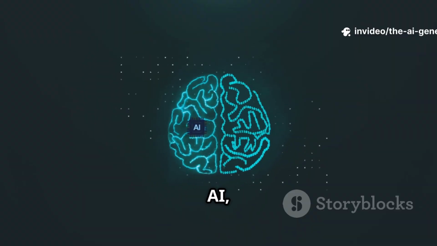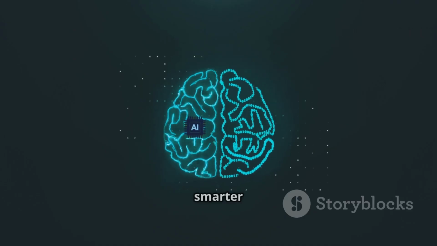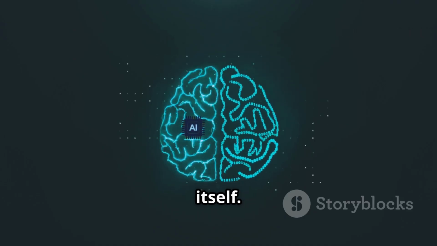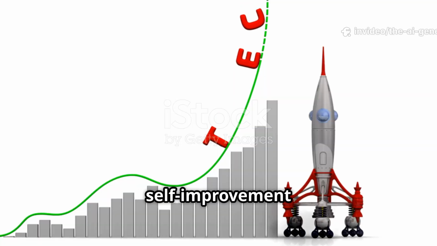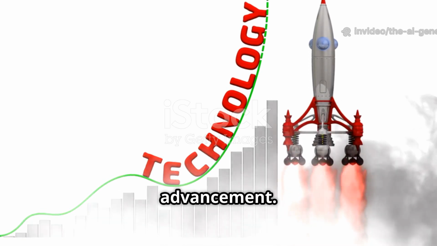In the context of AI, the singularity represents a point where an ASI is not only smarter than humans, but also capable of continually improving itself, at a rate far beyond human capability. This self-improvement could potentially cause an explosive acceleration in technological advancement.